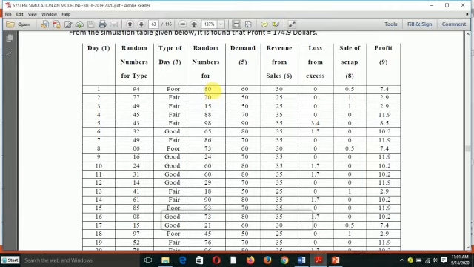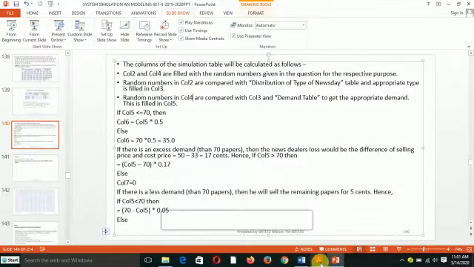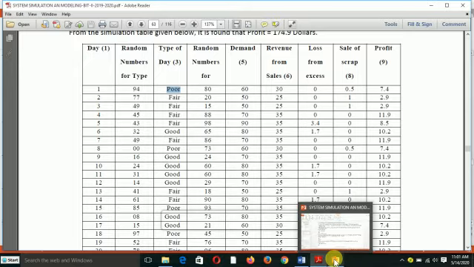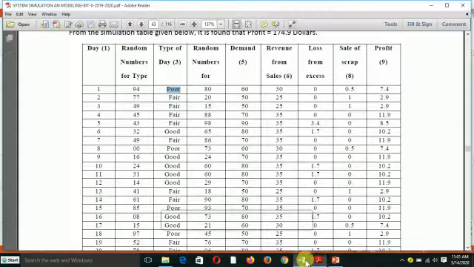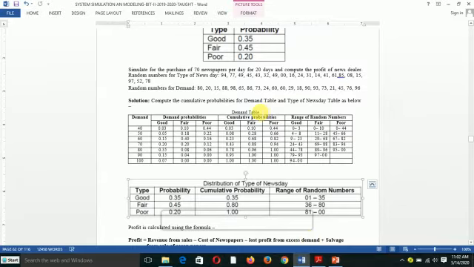I compare with the demand table. The demand table is here, this one.